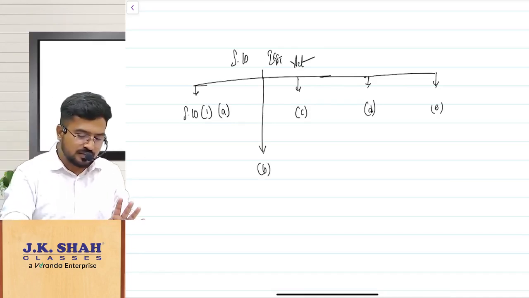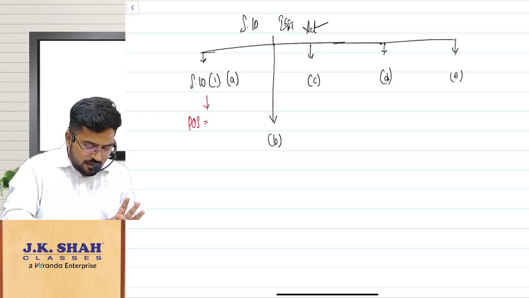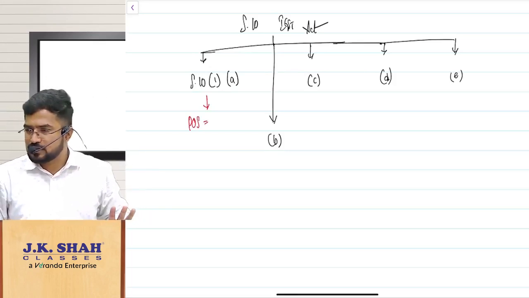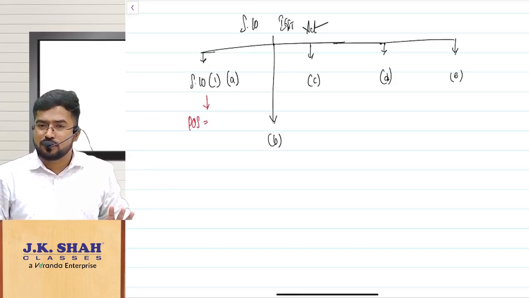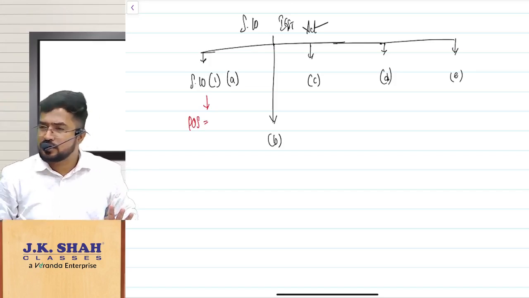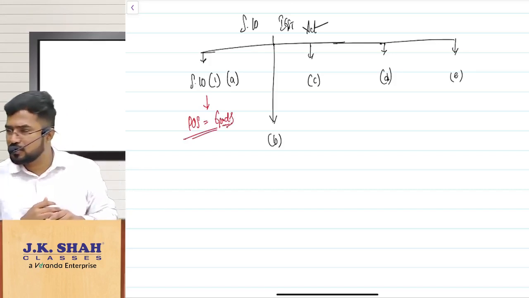I will give you a briefing of this. What is the place of supply if the movement of goods is not involved? In a supply where movement of goods is not involved, what is the place of supply? The location where the goods are handed over, correct? So that will be the place of supply.